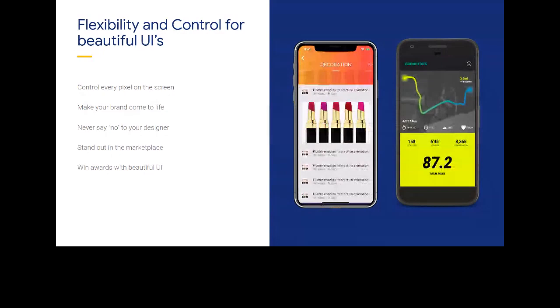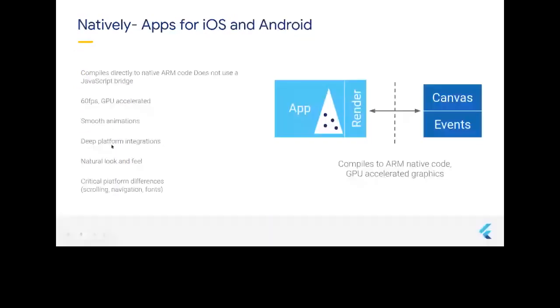This is native apps for iOS and Android. The main benefit of Dart is that it compiles directly to native ARM code and does not use any bridges. Bridges are used in other cross-platform frameworks like Ionic, which basically slow down our app. But Flutter doesn't use that. Flutter directly compiles to native ARM code and then renders it on the screen. We can get a smooth 60 FPS and GPU-accelerated features also. Deep platform integration is also possible with Flutter, which was somewhat delicate, or complex, in other frameworks.